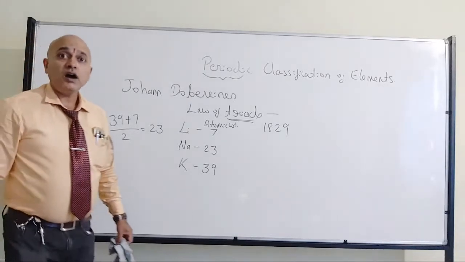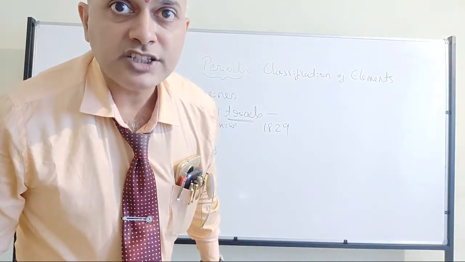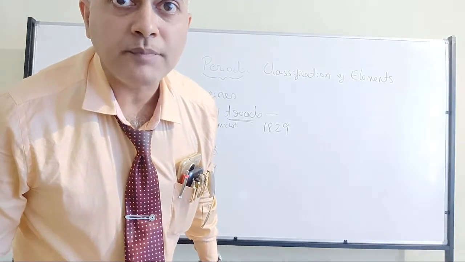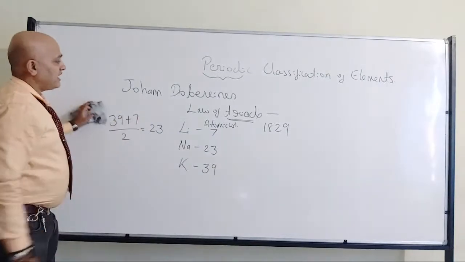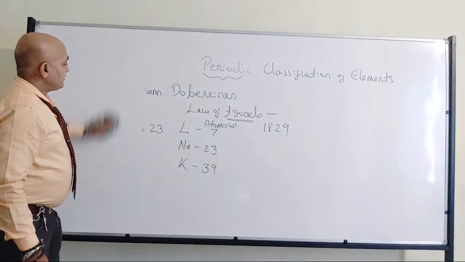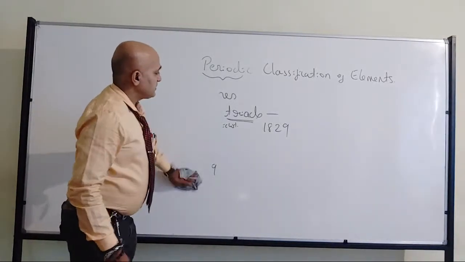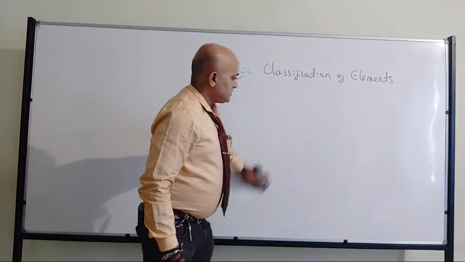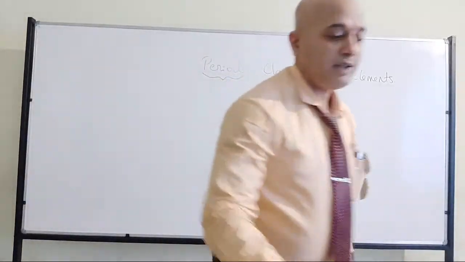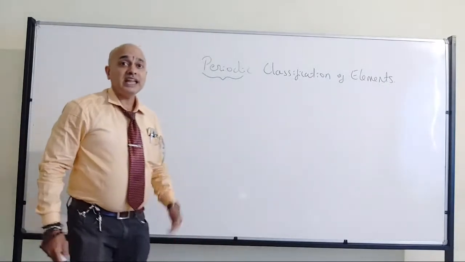Remember this about the law of triads. Yes, Shri Vidya and Achyuta, both of you are correct. That is the contribution of Dobereiner, a German chemist. In that case, we will move to the next one.